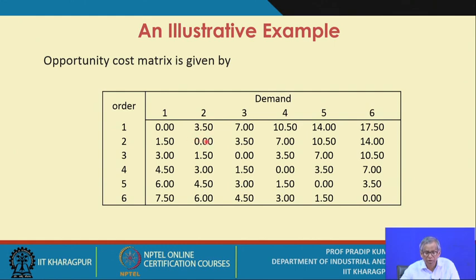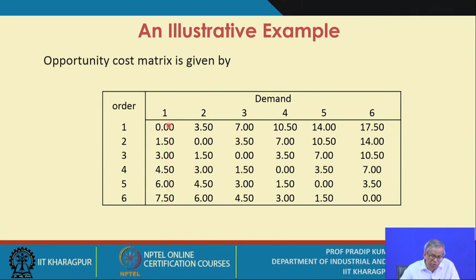All these diagonal elements you will find in the opportunity cost matrix table are 0. That means there is no opportunity cost. Now supposing your demand is 1 and your order quantity is 2, you are getting an opportunity cost of 1.5.